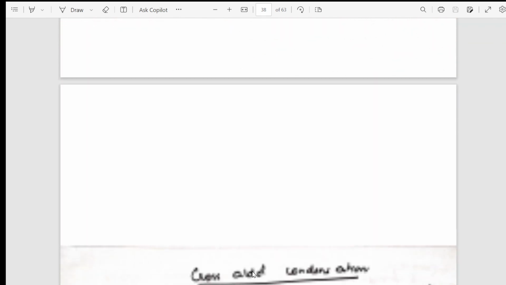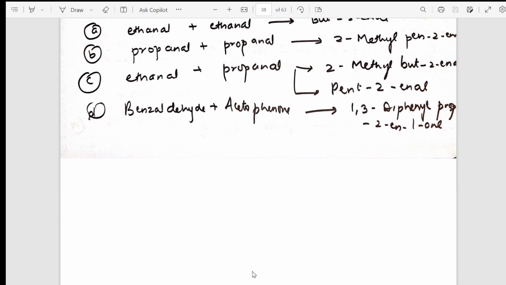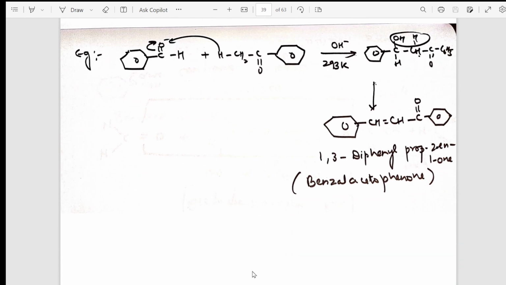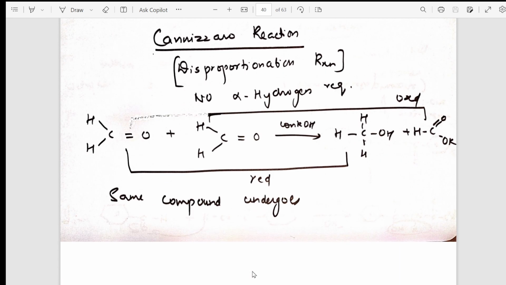After that, gradually I have gone into cross aldol condensation. I have also used in my videos a trick to remember cross aldol condensation. You can go through the one-shot videos. Any reactant they give you, within seconds you can predict the product. So cross aldol condensation, with different combinations. Here on this particular page, I have shown you the cross aldol condensation product, where to shift, where to remove the water molecule and finally get the product. What temperature also. After that, gradually we are reaching the Cannizzaro reaction, a disproportionation reaction.